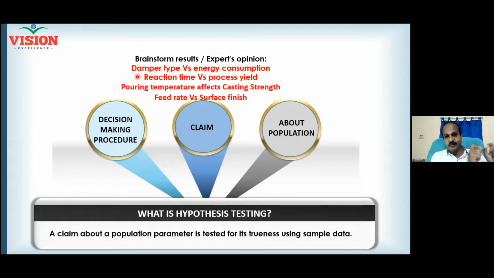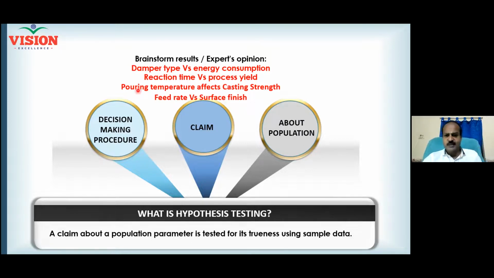Yield when the reaction time is maintained at low is equal to the yield when the reaction time is maintained at high. Now, what is the statement I am saying? This is null hypothesis. I brought the equality inside. Very good. Now, pouring temperature affects the casting strength.